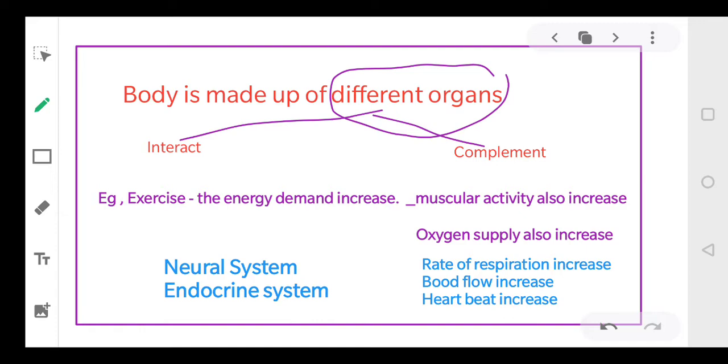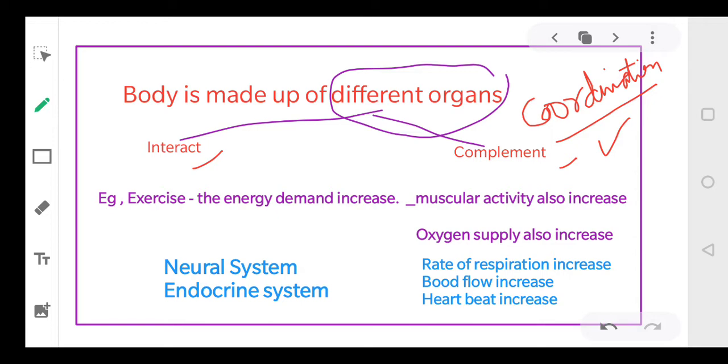So the different organs interact and complement the function of each other so that they can bring about control and coordination. That's a very interesting and important word. So all your organs are working together, interacting with each other, complementing the functions of one another so that your body can bring about coordination, right?